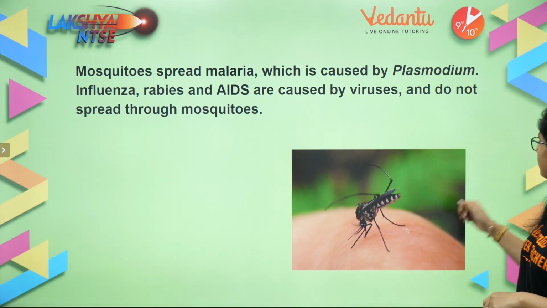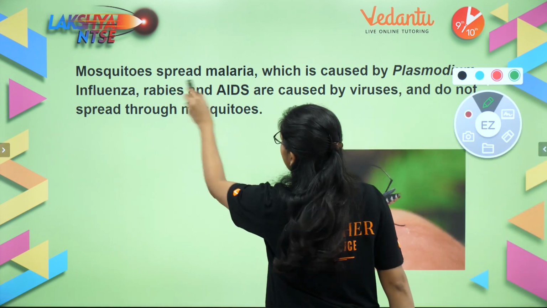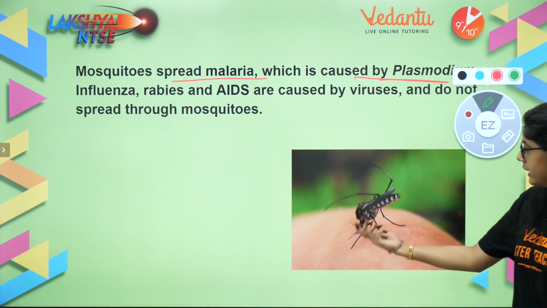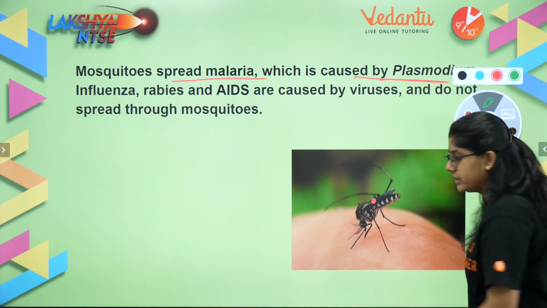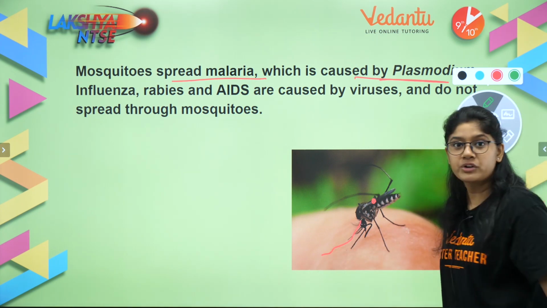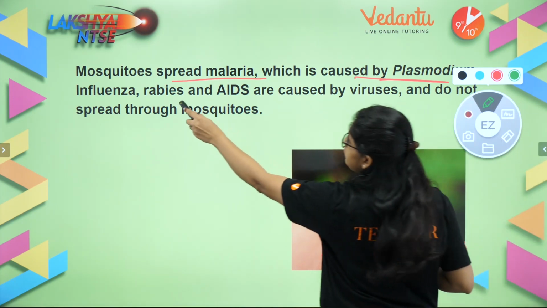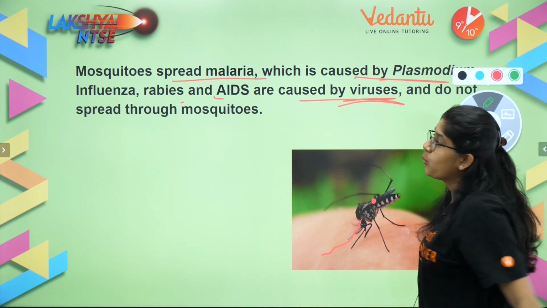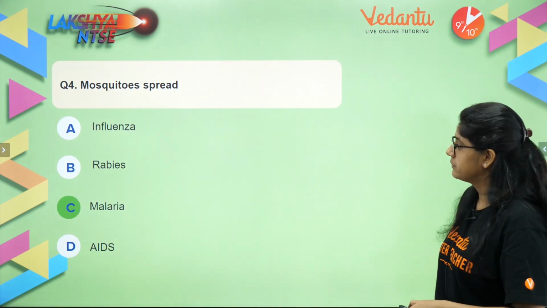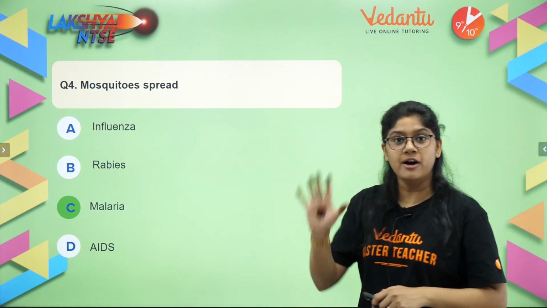Can you see over here, everyone? So basically what happens is the mosquito carries a plasmodium. It carries the plasmodium inside its body, and when it bites the host, it releases the plasmodium into the blood, and that causes malaria. Whereas influenza, rabies and AIDS are caused by viruses. So the right answer for this question is malaria. Option C is the right answer, everyone. Now let's move on and see question number 5.